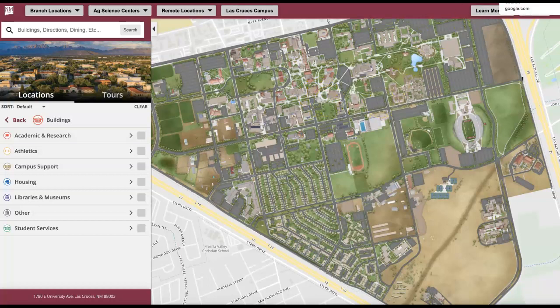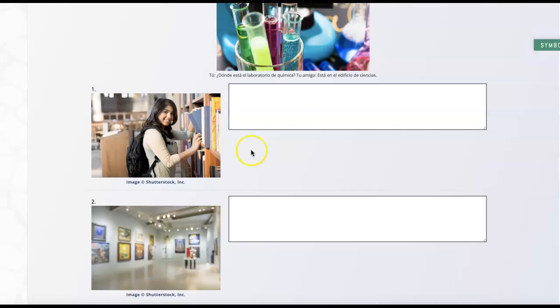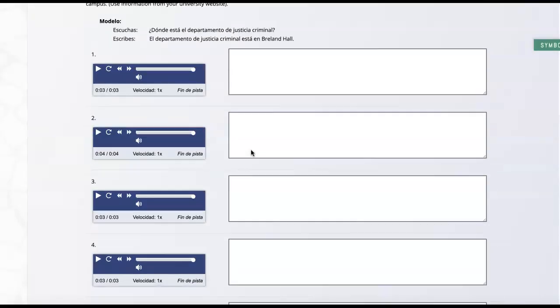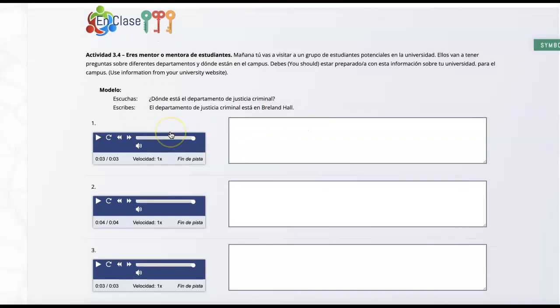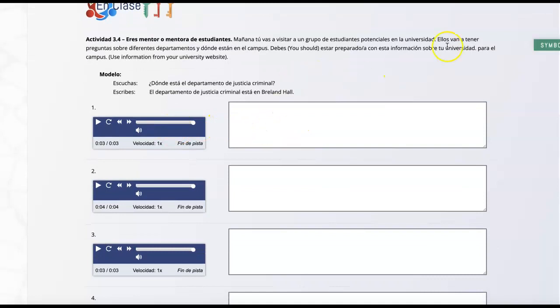Also, for example, not just this activity, but on the next one, Actividad 3.4, eres mentor o mentora, you might have to do a little research when we do this in an in-person class. If people don't know exactly where Justicia Criminal is at NMSU, then we ask them to look it up on the internet. So one of these questions is, ¿Dónde está el departamento de matemáticas?